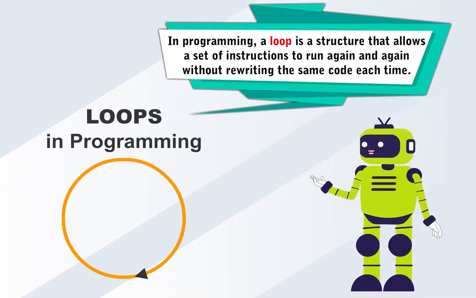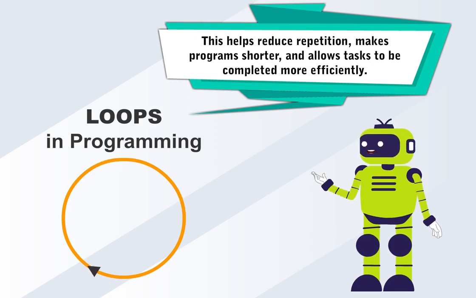In programming, a loop is a structure that allows a set of instructions to run again and again without rewriting the same code each time. This helps reduce repetition, makes programs shorter, and allows tasks to be completed more efficiently.